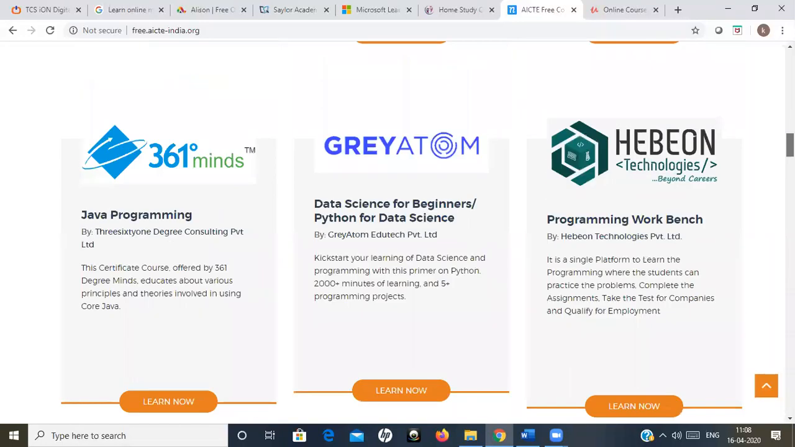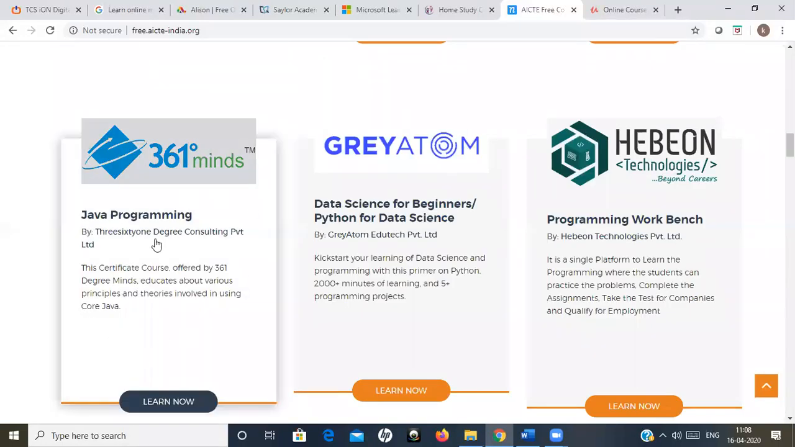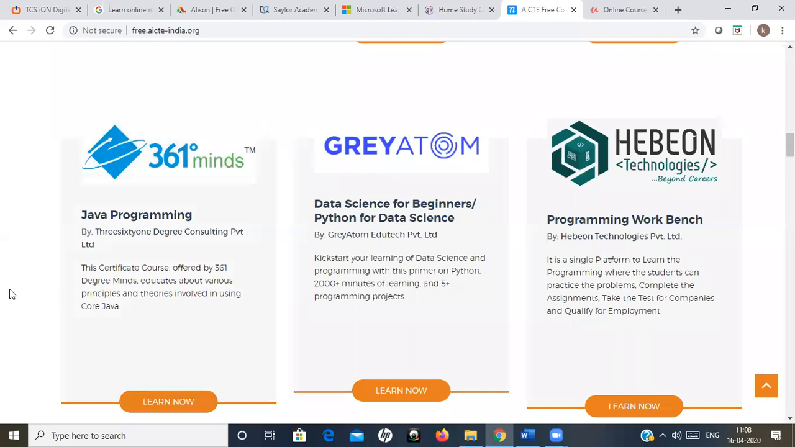Suppose you go for the 361 Minds Java programming course, they will ask you to enroll, but there is a small thing in these AICTE free courses. For some courses you have to generate a request to the course provider, and they will check your request, and only then will they provide you the login ID and password. So directly you can't enroll for some courses. They will check your credentials, and then the certificate will be issued to you.